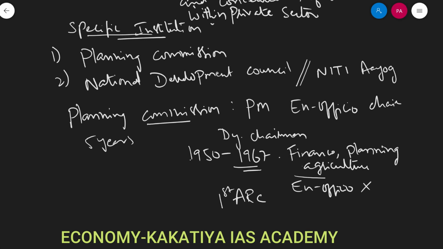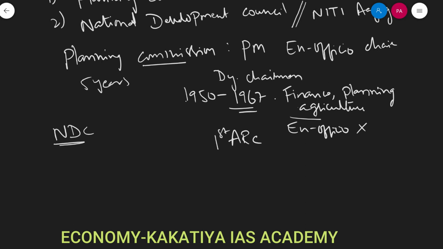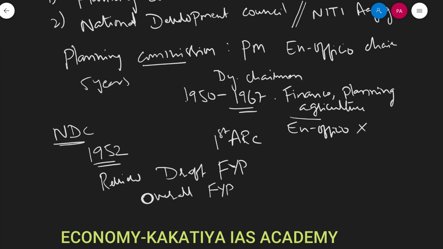So, and similarly coming to NDC, National Development Council. National Development Council, right? It was created in 1952. Right, to review the plans, review the draft 5-year plan prepared by Planning Commission, right, and determine the overall plan, determining the overall 5-year plan.